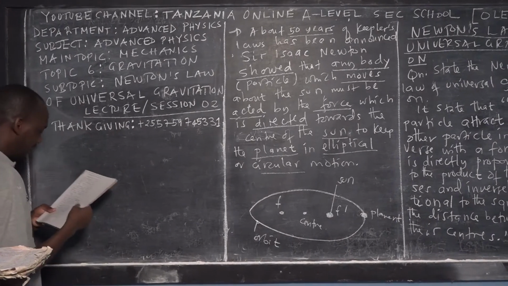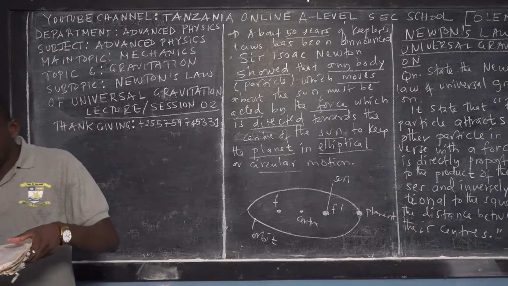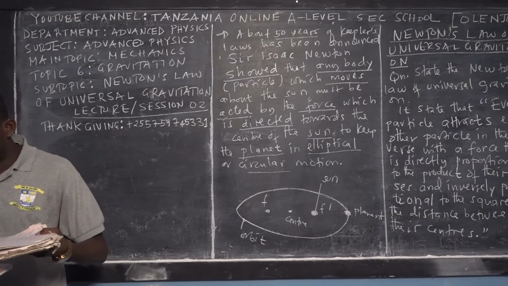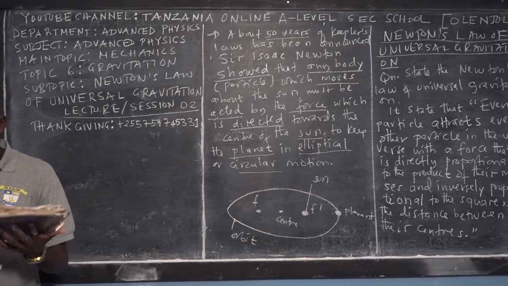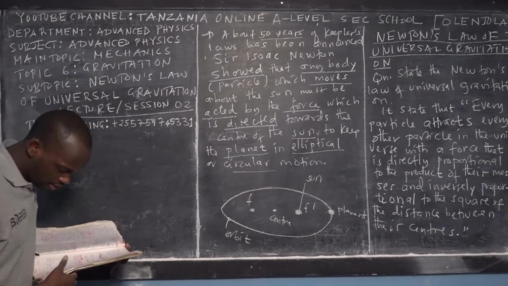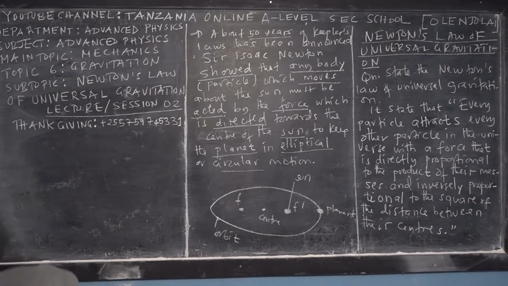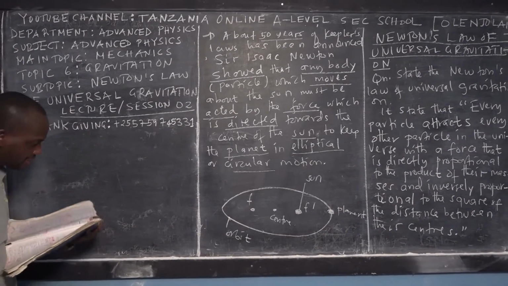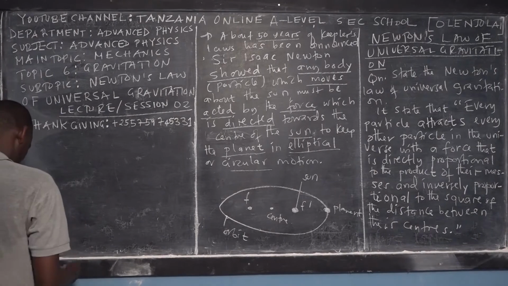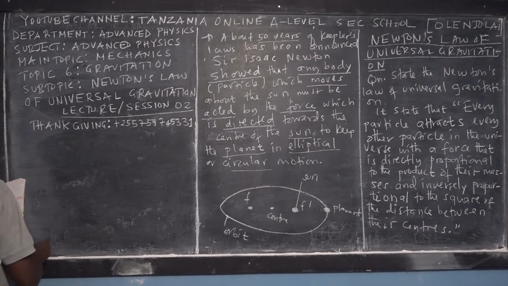Again, before I explain this law, I found another form, another sentence stating this law. Excuse me, the class is busy. If you hear those sounds, it means the class is at work.